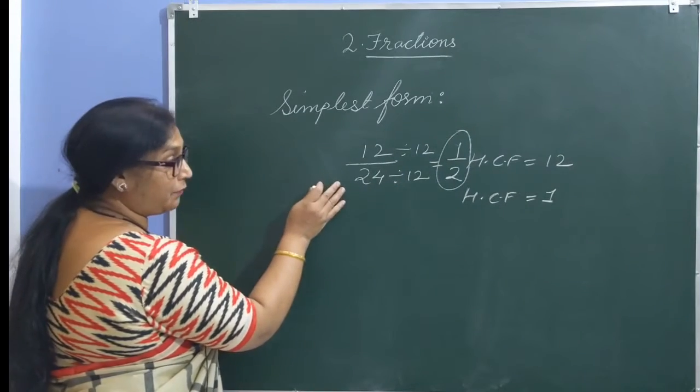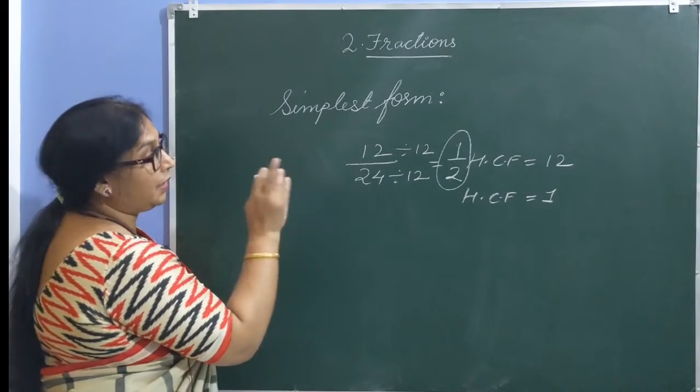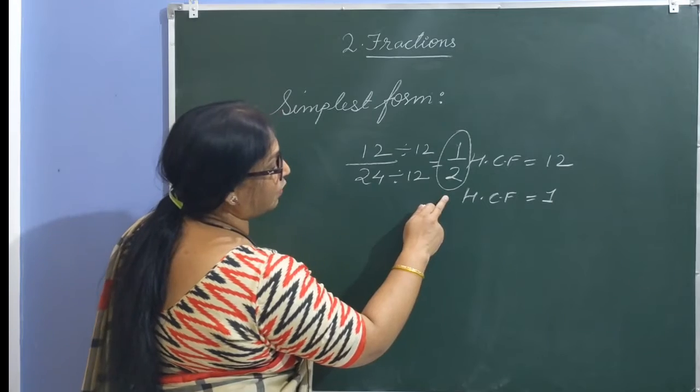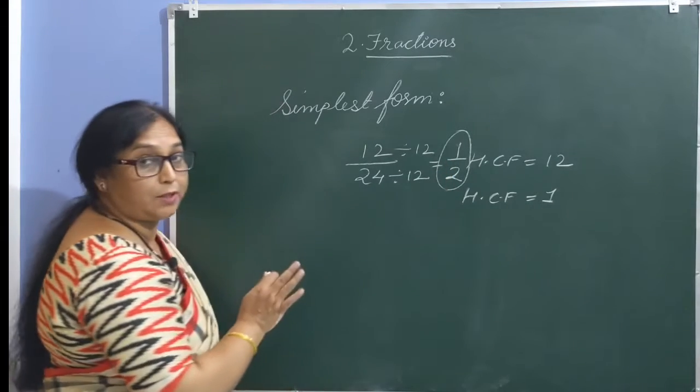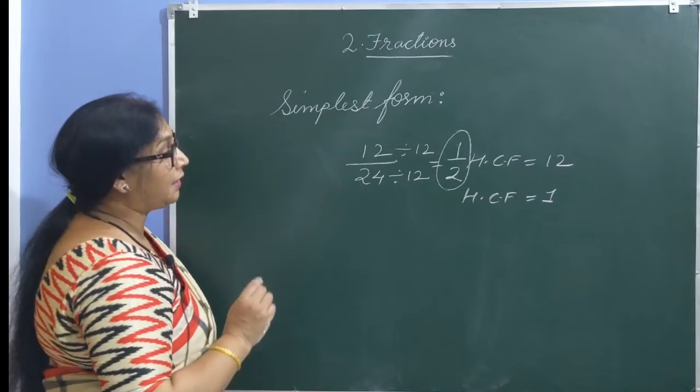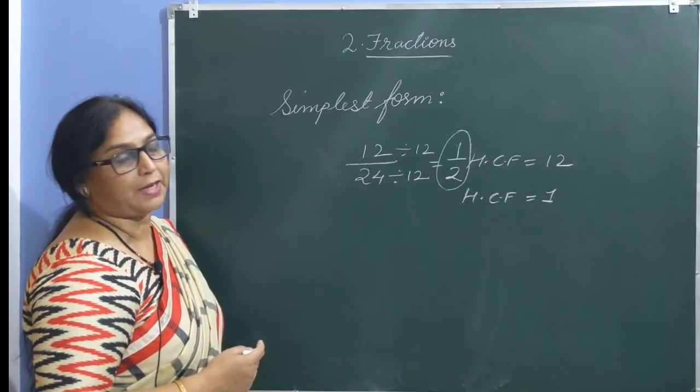Children, whenever you are given a fraction, simplify the two and reach the stage where you find the HCF of the numerator and denominator is 1. Means there is no other common factor than 1, then it is called the simplest form of the fraction.